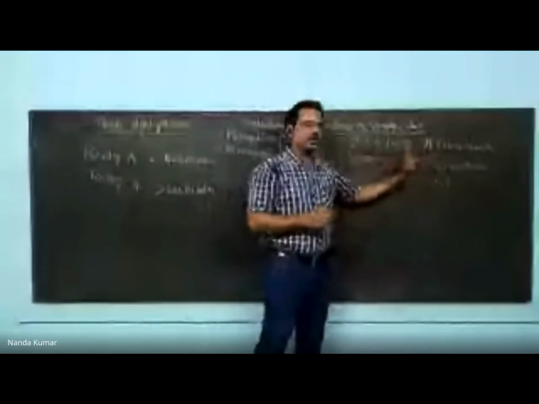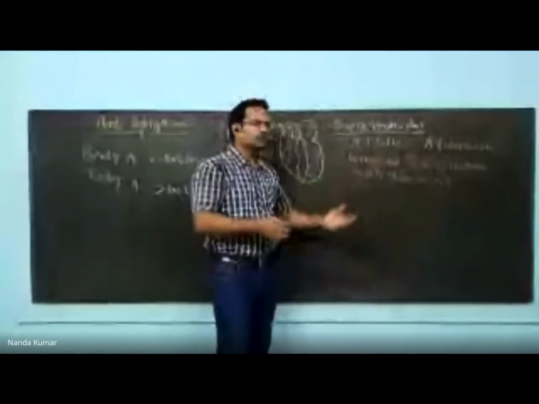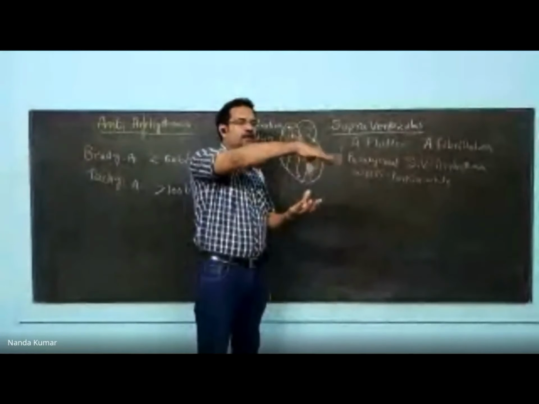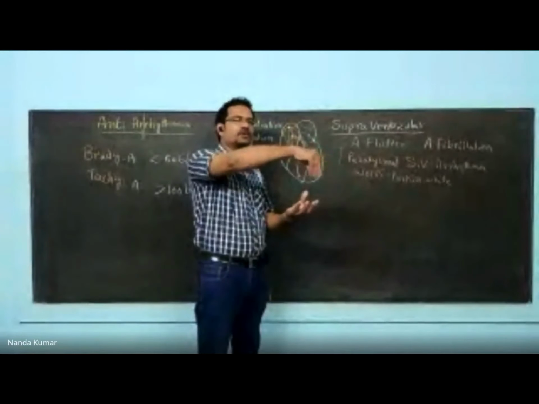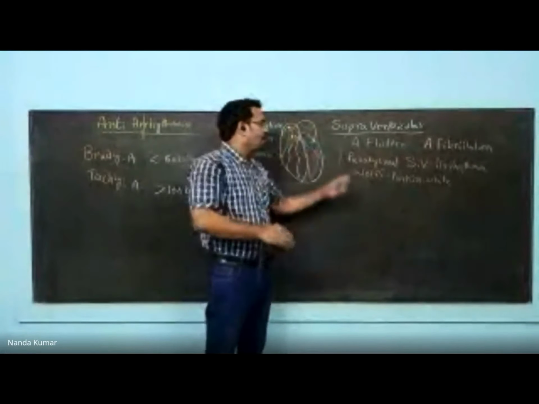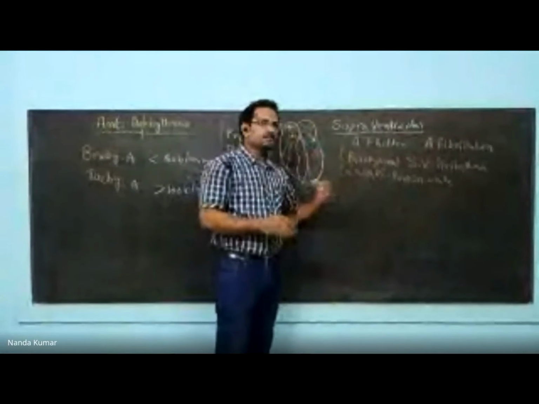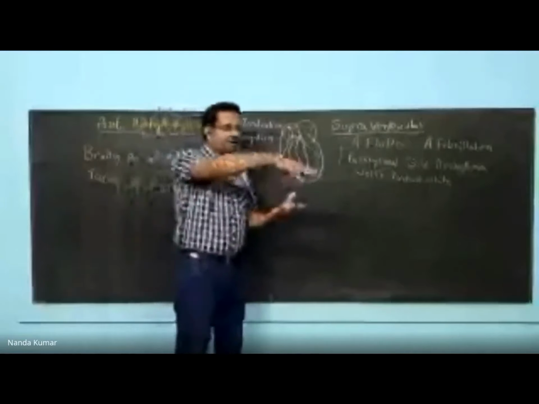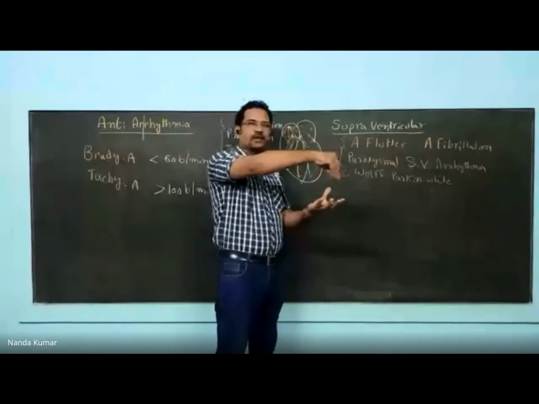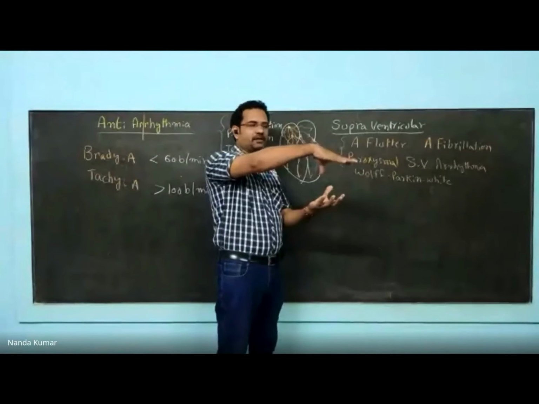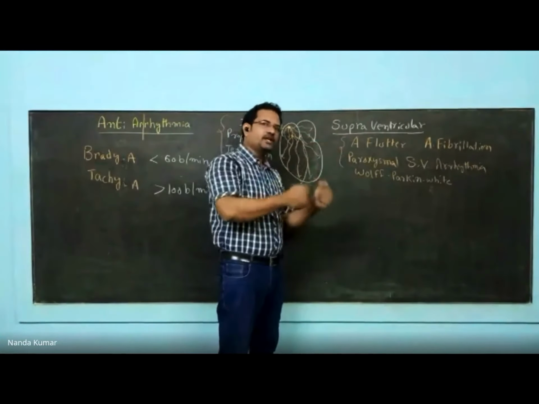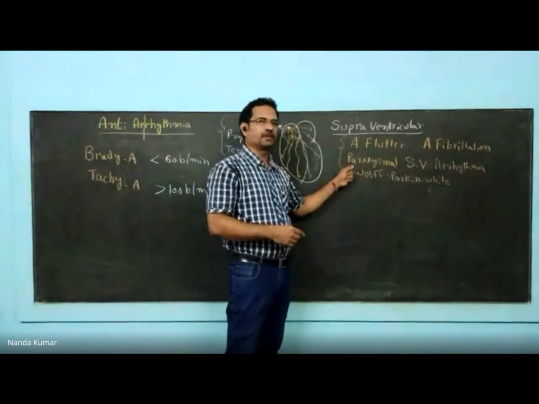Paroxysmal supraventricular tachyarrhythmia. Again, see, supraventricular tachyarrhythmia is when the atrial heart rate is increased. That is what supraventricular arrhythmia is. Paroxysm means periodic. It is not constantly tachyarrhythmia. Sometimes it will be tachyarrhythmia and then normalize, and then it increases. So periodically it occurs, hence it is known as paroxysm.